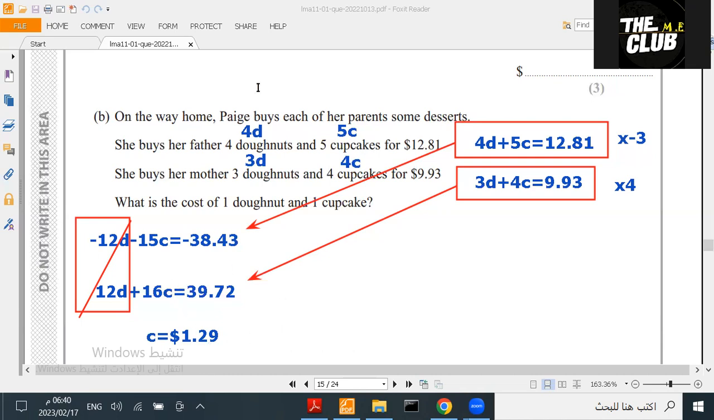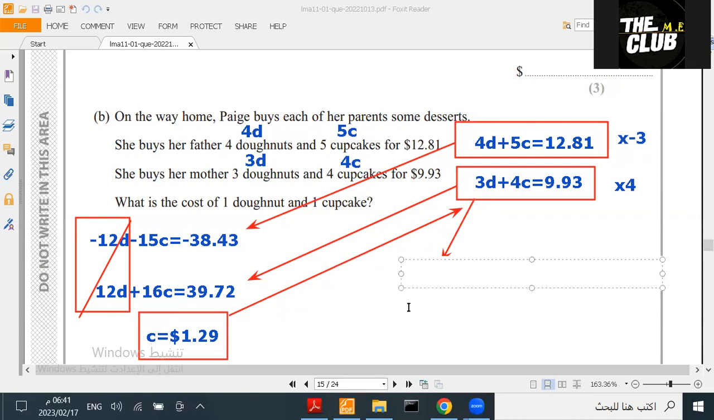Now I'm gonna take the cupcake, which is still in the donut equation, and put it back in one of the equations. This one or this one, doesn't matter. I'll use the one in the bottom. And then I'll answer the donut. 3D, since we don't know the donut, plus 4C, which is 4 multiplied by C. And C is how much? 1.29. Close the bracket, equals 9.93.